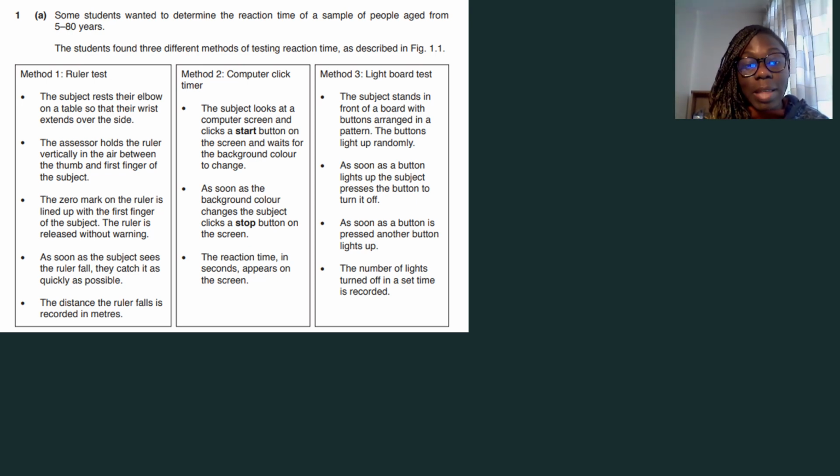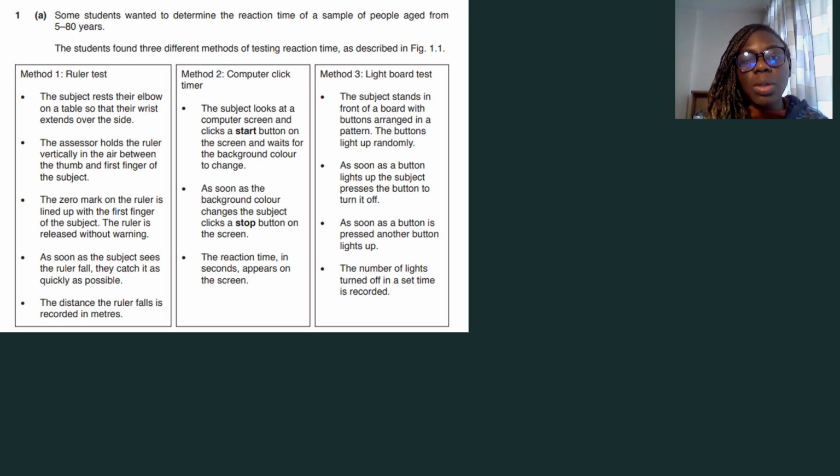So that's method 2. So there's a computer screen. The computer screen has a particular color, and the subject goes there, clicks start, and the color just stays the same for a period of time. But as soon as the color changes, the subject has to click stop, and that basically then measures the time between when the change happened and when the subject clicked stop. So that would be the reaction time there.